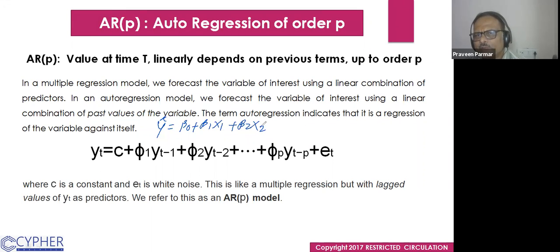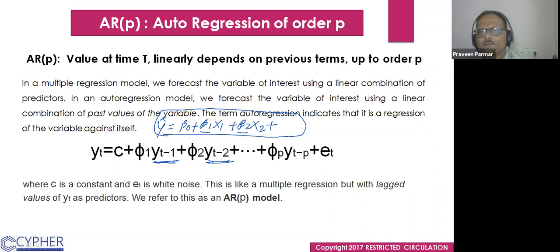We have different variables in the regression, but here we have a single variable. So we will regress on the time, the previous lags. Beta 1 is the yt minus 1, beta 2 is the yt minus 2. Here instead of x1, x2, we are taking phi 1, phi 2, phi 3, up to phi p. Does that make sense to everyone?